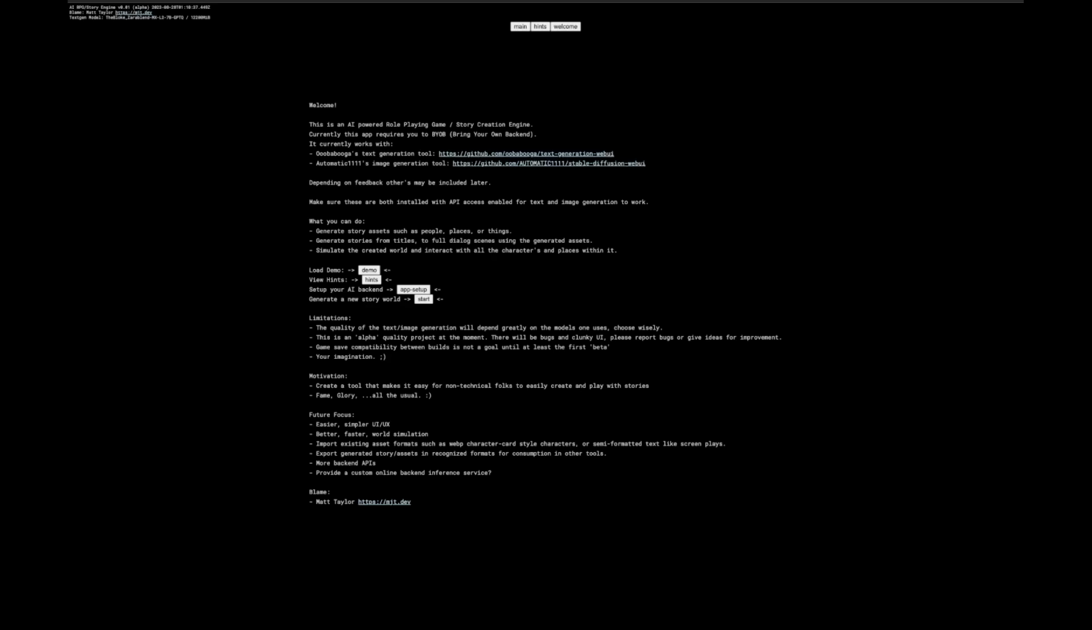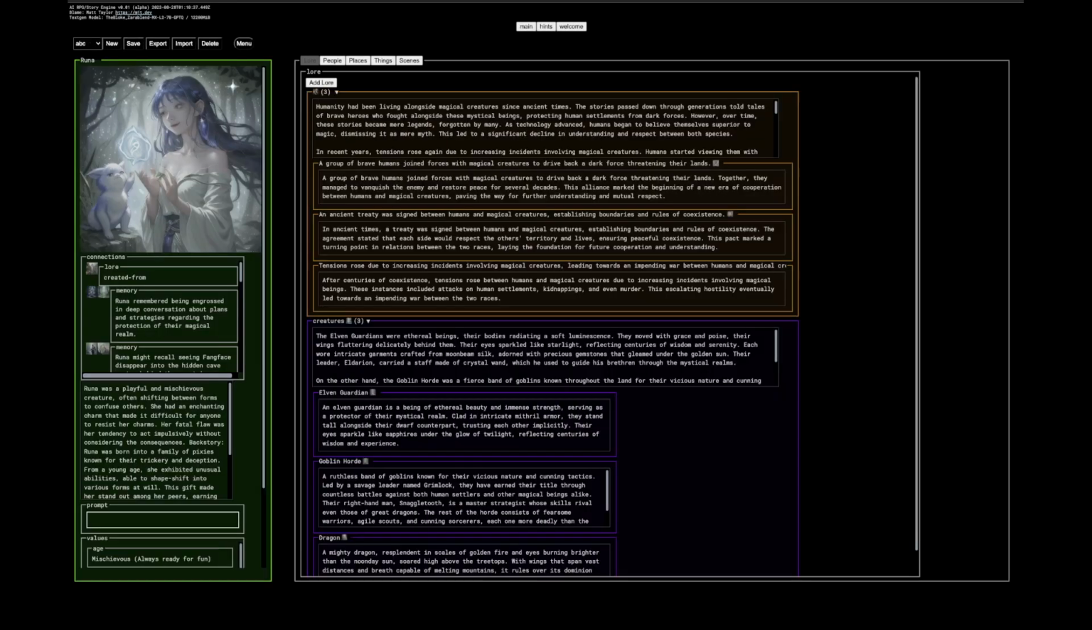Like I said, you do have to have the text generation tool and the image generation tool installed if you want the generation to work for you. I have this demo world already pre-created, and you can load it. If you load it, it'll just take you to this thing. So you'll see the images and so forth, but you won't be able to interact, right? Because you don't have anything on the back end to do anything.